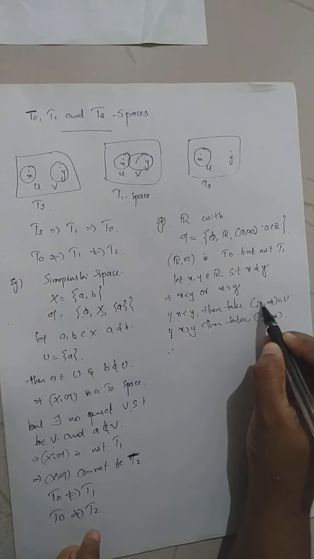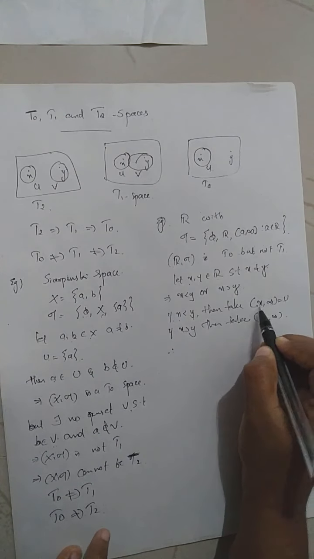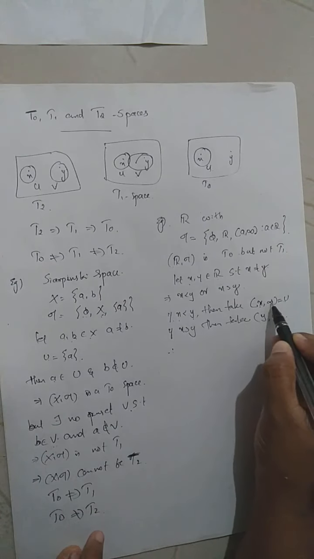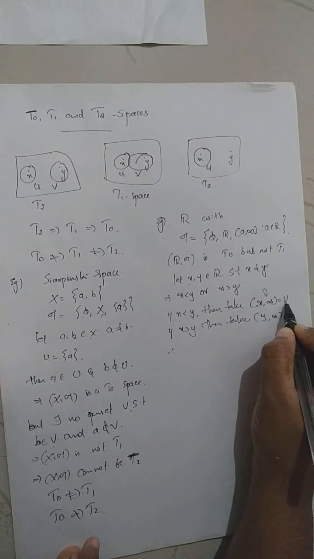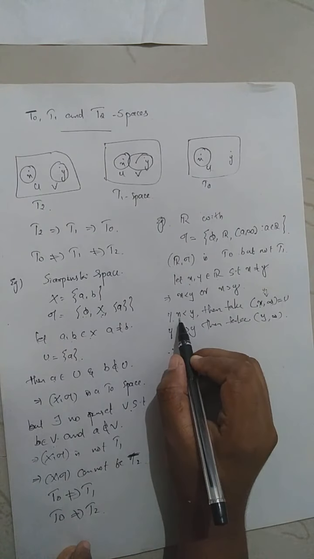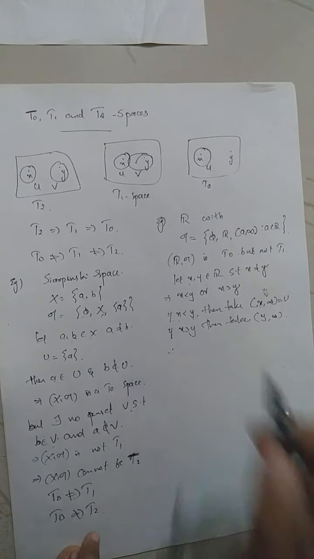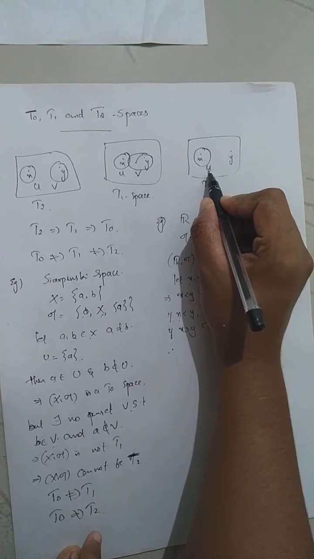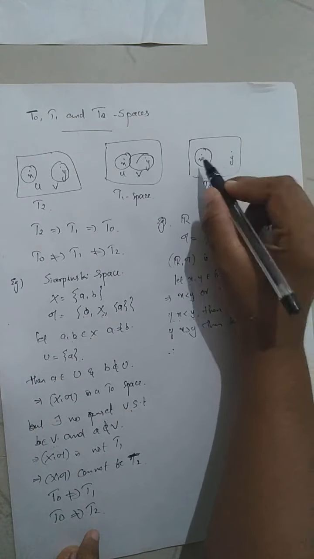When you consider the open interval (x, infinity), clearly this interval cannot contain the endpoint x. But since x is less than y, y belongs to this interval. So U will be an open set containing y but not x. So there exists one open set containing the point y only, not x.